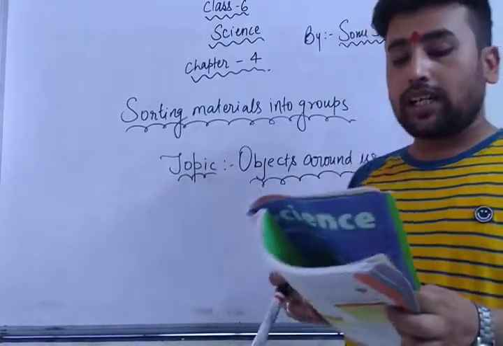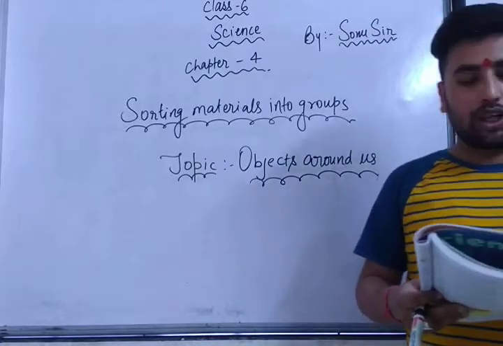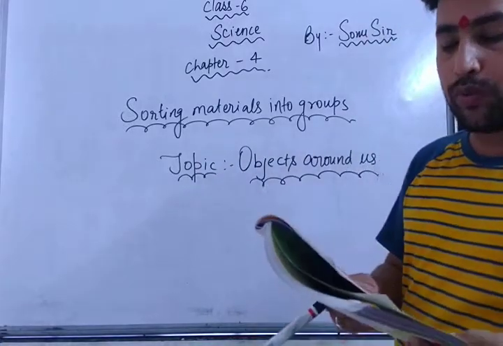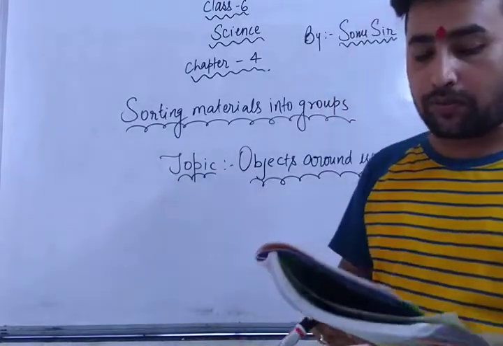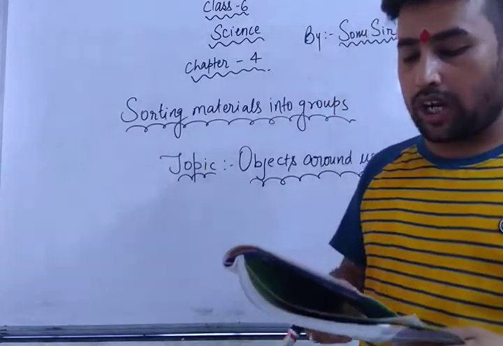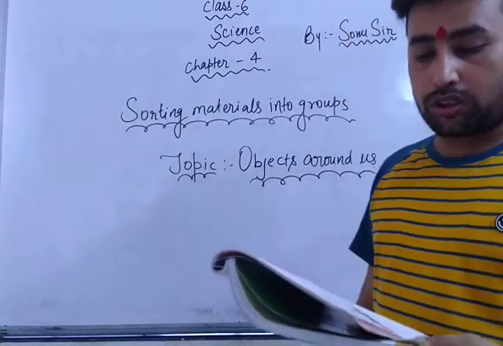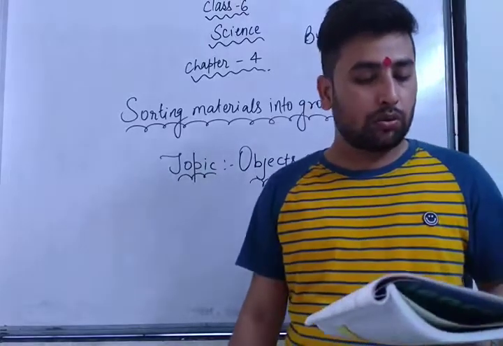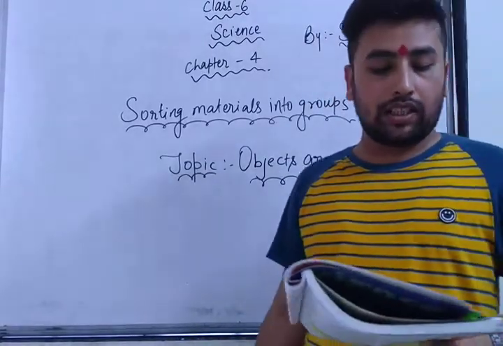Our first topic is objects around us. We saw that our food and clothes have so much variety in them. Not just food and clothes, there is such a vast variety of objects everywhere we see around us. A chair, a bullock cart, a cycle, cooking utensils, books, clothes, toys, water, stones, and many other objects. All these objects have different shapes, color, and uses.